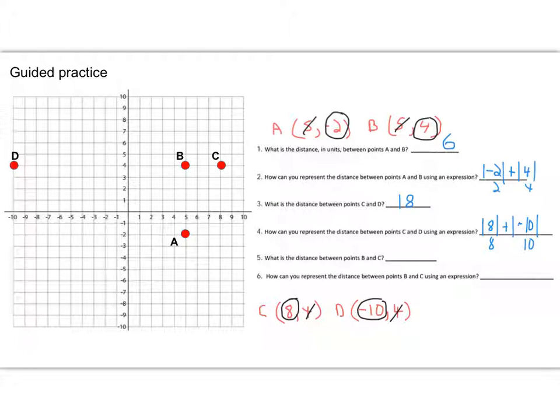All right, and then finally, question 5. What is the distance between B and C? So we have those 2 points, and let's write them beside each other again, though. So we have B, we already saw was 5, 4.